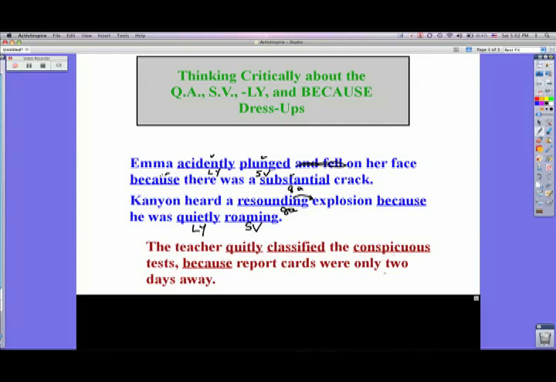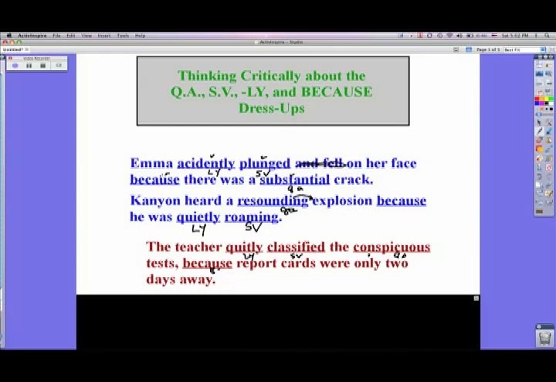First of all, some good things about this sentence. All 4 dress-ups are underlined. They do have all 4 dress-ups. They have the ly here. They have a strong verb here. They have a quality adjective here. And they have the because dress-up right there. And so this person's doing a pretty good job here. They got a capital at the beginning, a period at the end, but there's definitely some issues with this sentence.